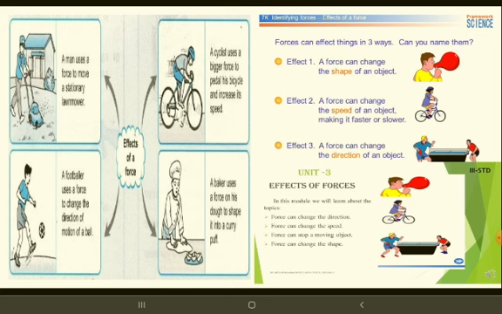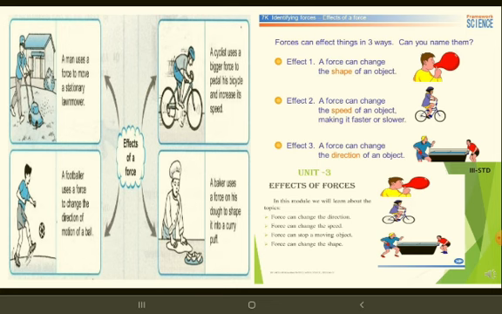A force can slow down a moving object. Yes, these are the effects of the force. It makes things fast, force can stop, force can slow down a moving object, and force can move a stationary object. These are the effects of the force. A force can change the direction of a moving object. This is very important. It is making what, children? A change of the position. It can stop, slow down a moving object, move a stationary object, make a moving object move faster, and it can change the direction also.